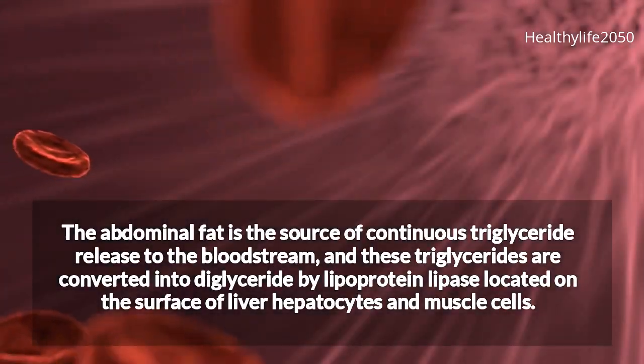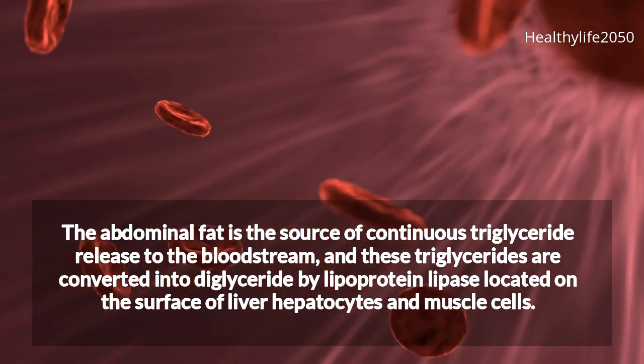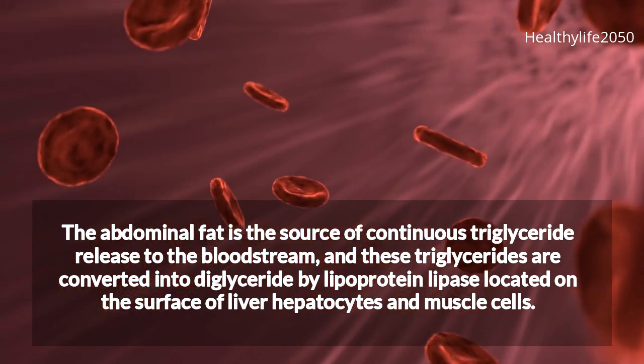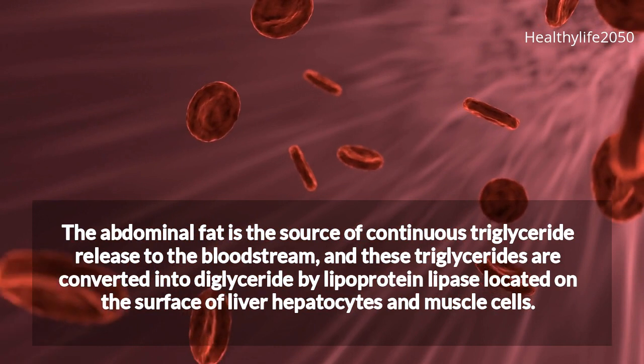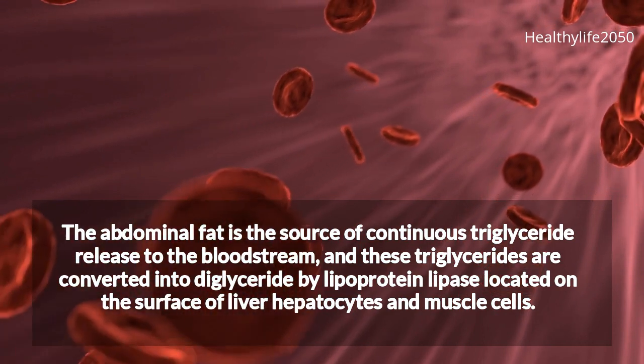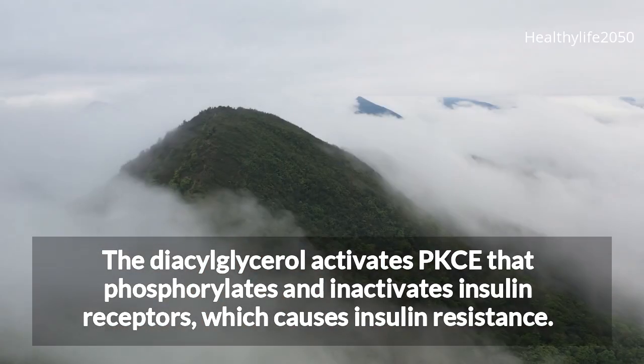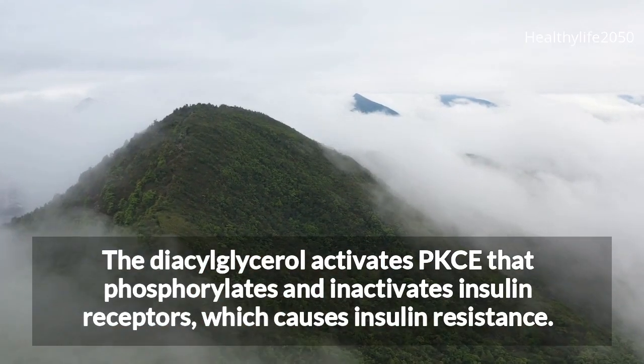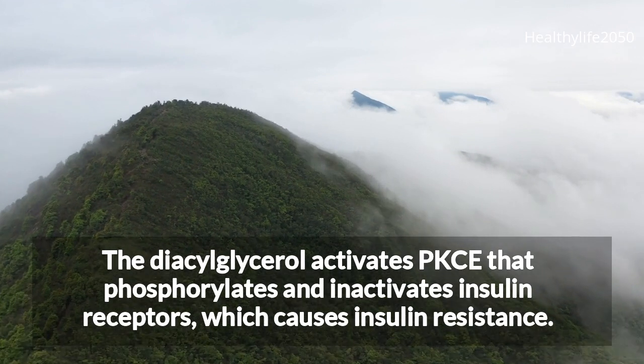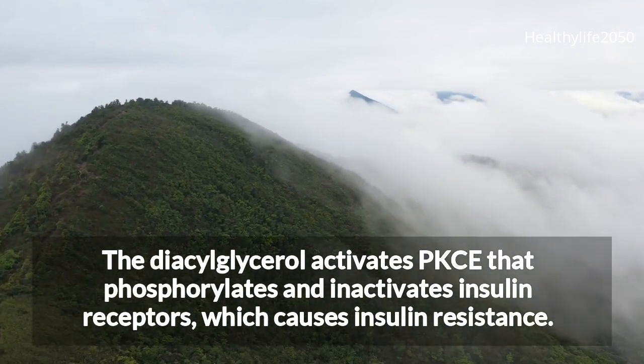The abdominal fat is the source of continuous triglyceride release to the bloodstream, and these triglycerides are converted into diglyceride by lipoprotein lipase located on the surface of liver hepatocytes and muscle cells. The diacylglycerol activates PKC that phosphorylates and inactivates insulin receptors, which causes insulin resistance.